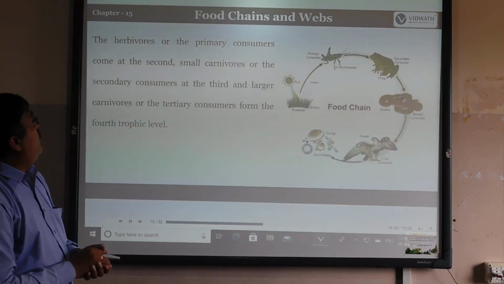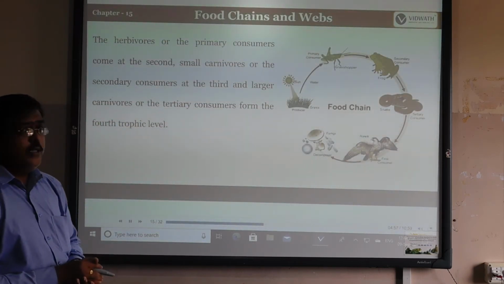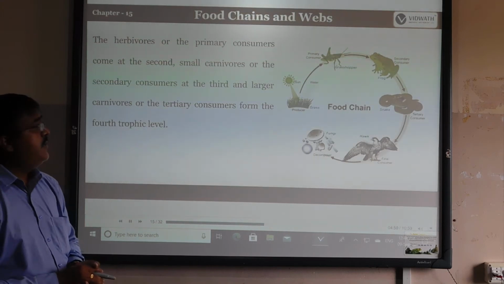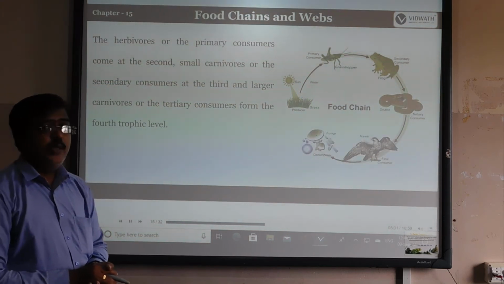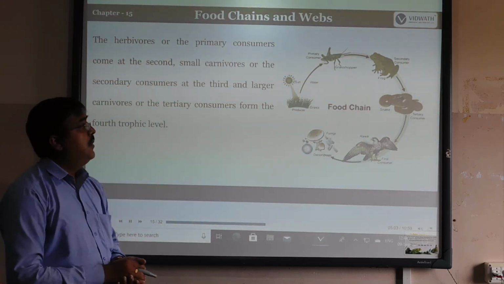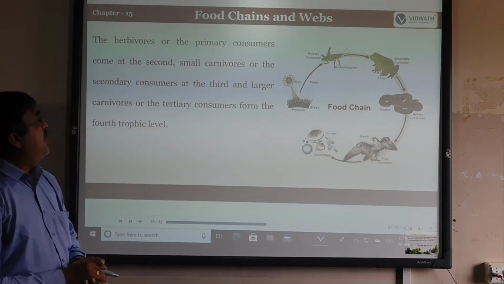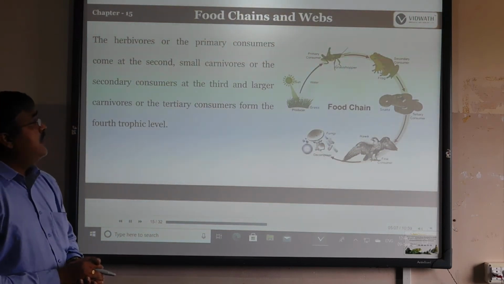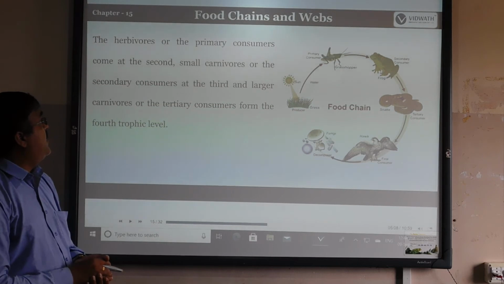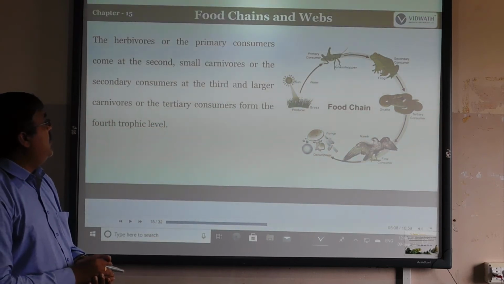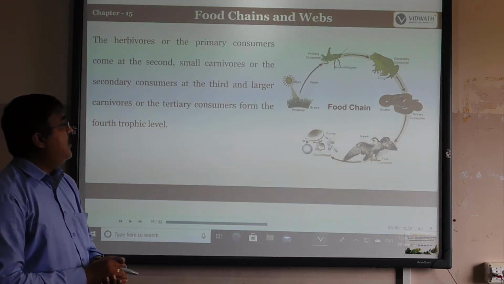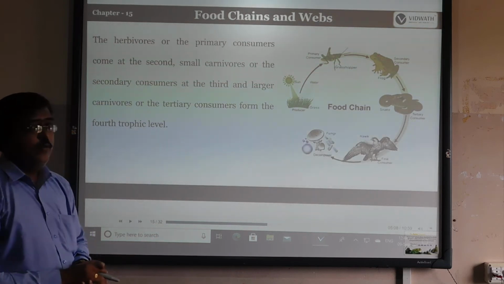Food chain and also food web. In food chains, we have herbivorous animals, for example, the grasshopper. That is the primary consumer. Second come the small carnivores, the secondary consumers. Third, the large carnivores are the tertiary consumers, at the fourth trophic level.